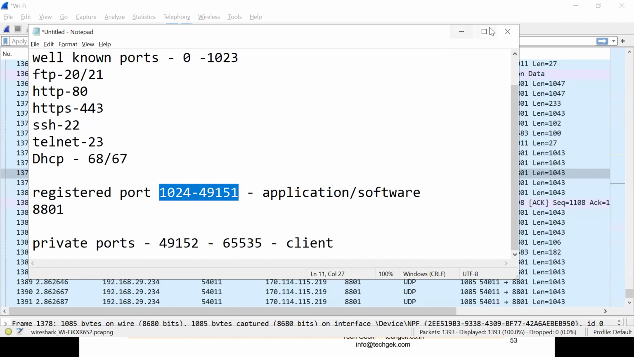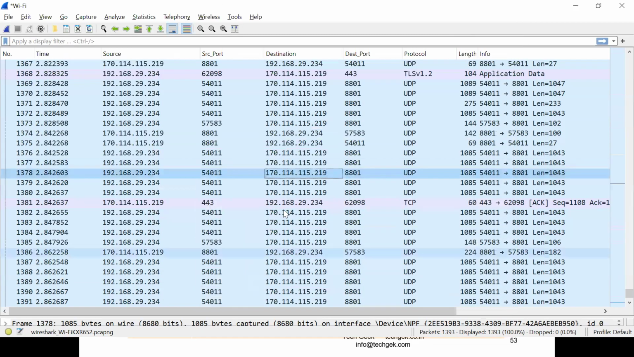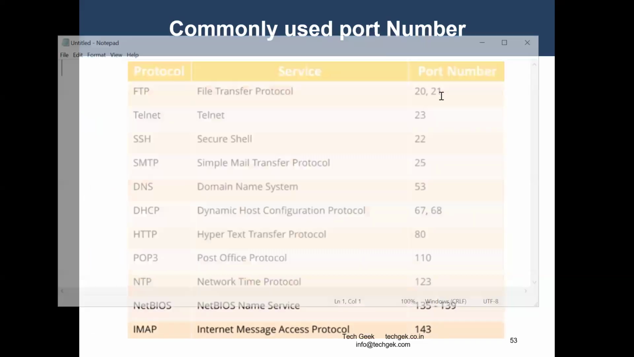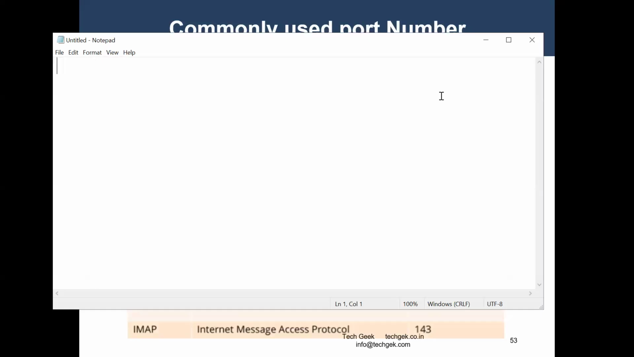Fine. Now guys, let's have a look from there. Now FTP, the File Transfer Protocol, where I have port numbers 20 and 21. What does this mean and how does it happen? First of all, let's understand that. What is the purpose of FTP? Have you ever heard about the File Transfer Protocol? So why do we have it?